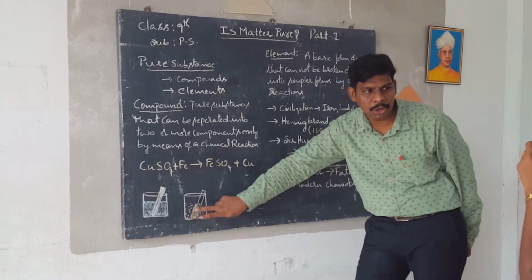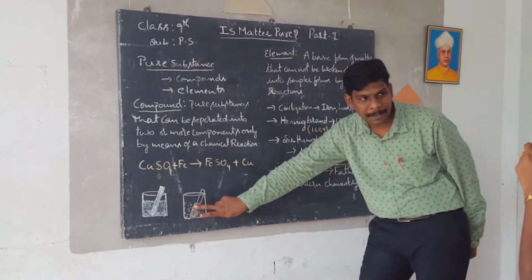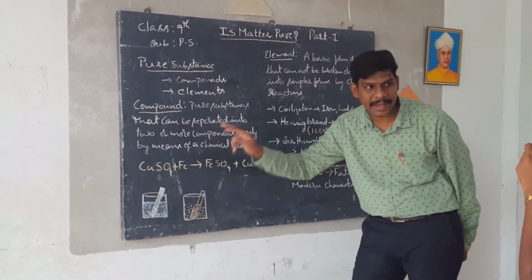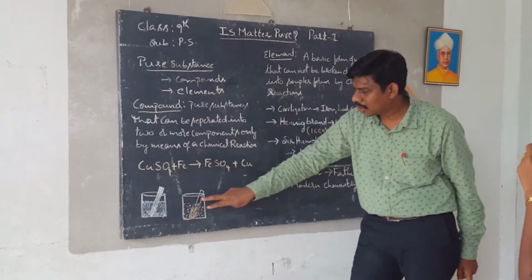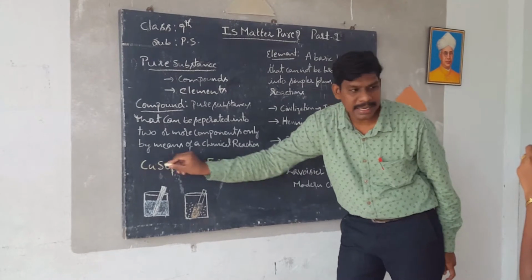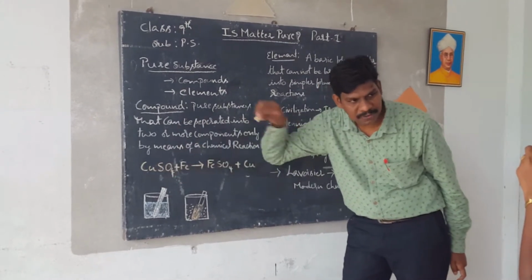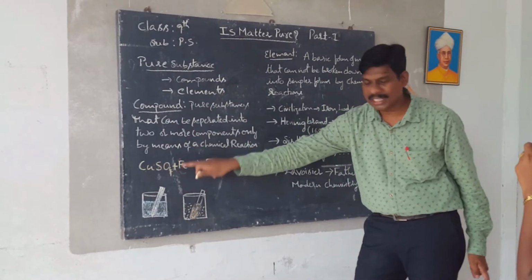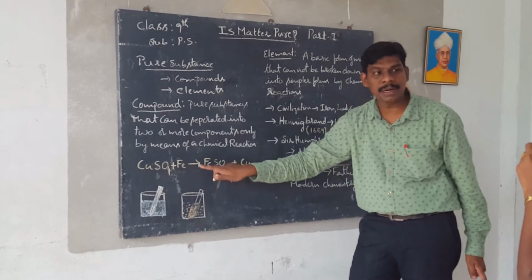Why? What happens to the solution? We know iron is more reactive than copper. So it displaces copper from the copper sulfate solution and occupies its place. This is called a displacement reaction.